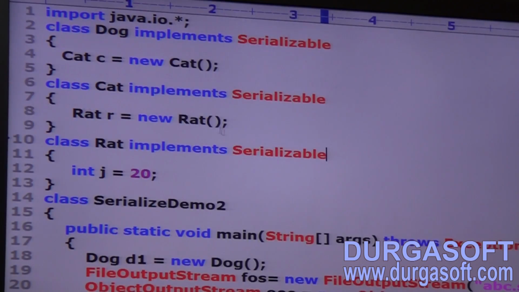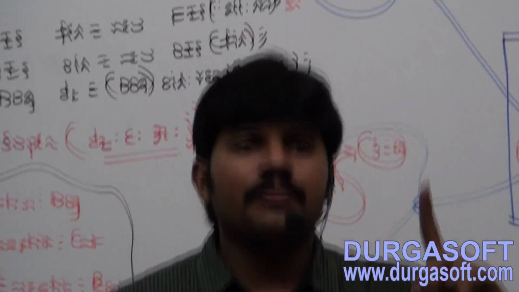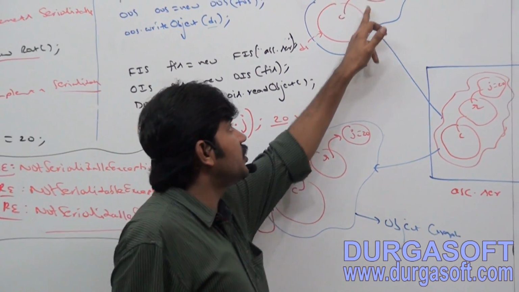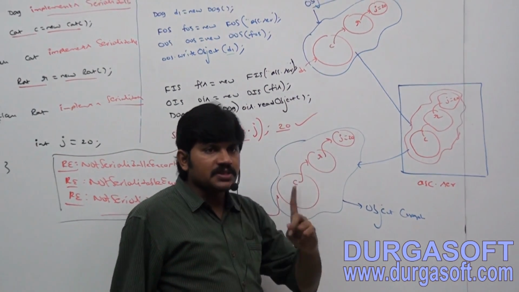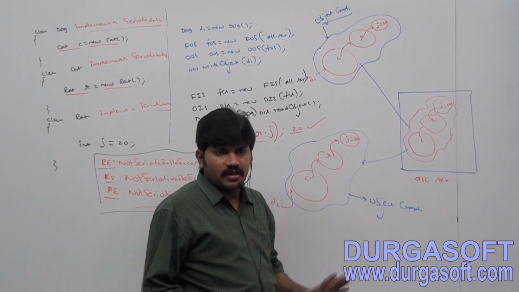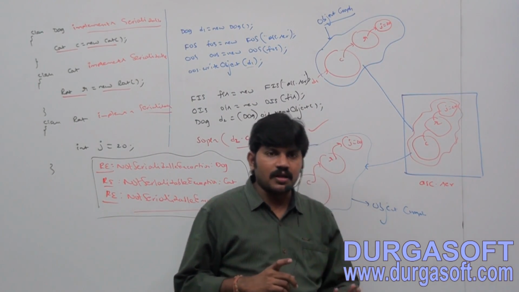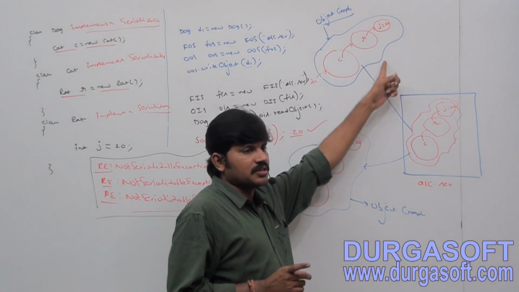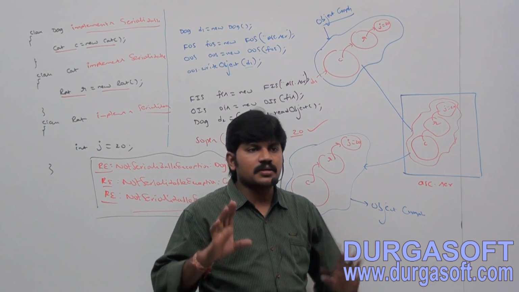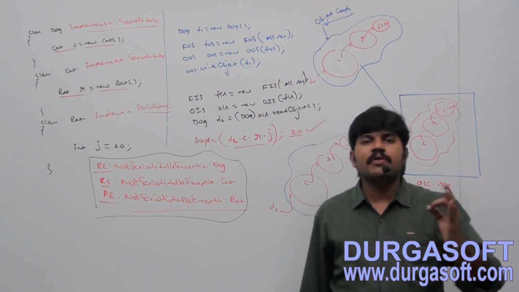So what is object graph in serialization? You people should have clear clarity. Whenever we are serializing an object, the set of all objects which are reachable from this object will be serialized automatically. This group of objects is nothing but object graph. In an object graph, every object should be serializable. If at least one object is not serializable, then we will get a runtime exception saying NotSerializableException.